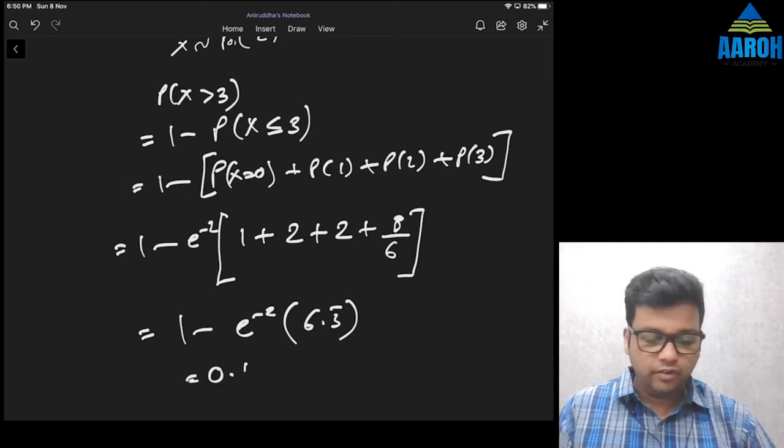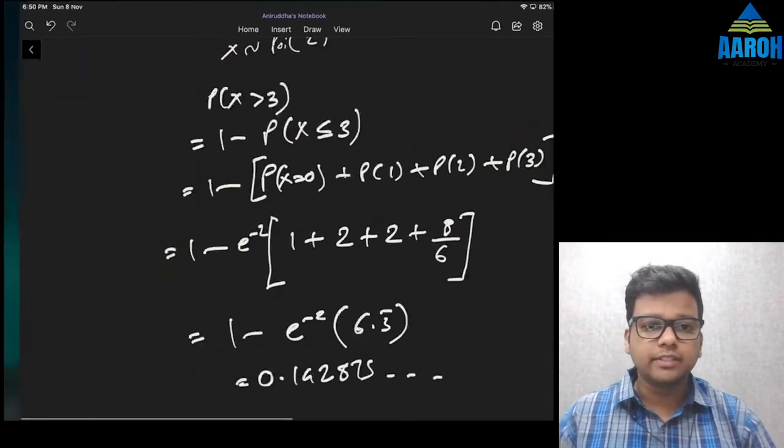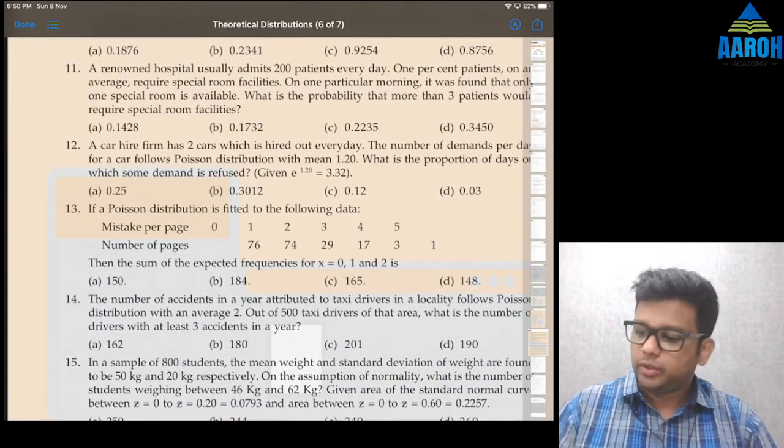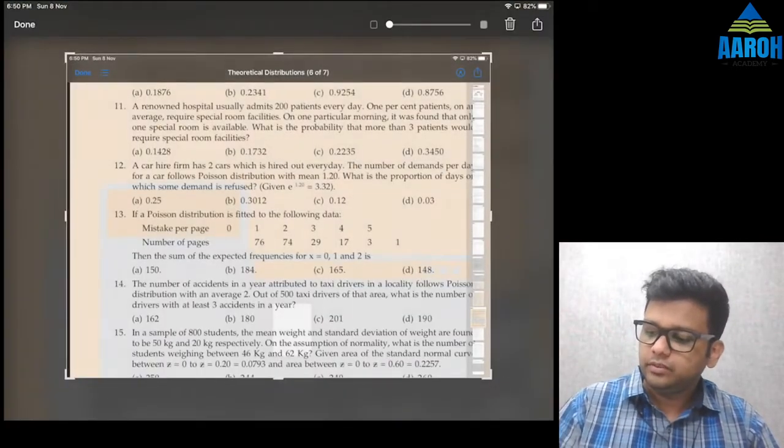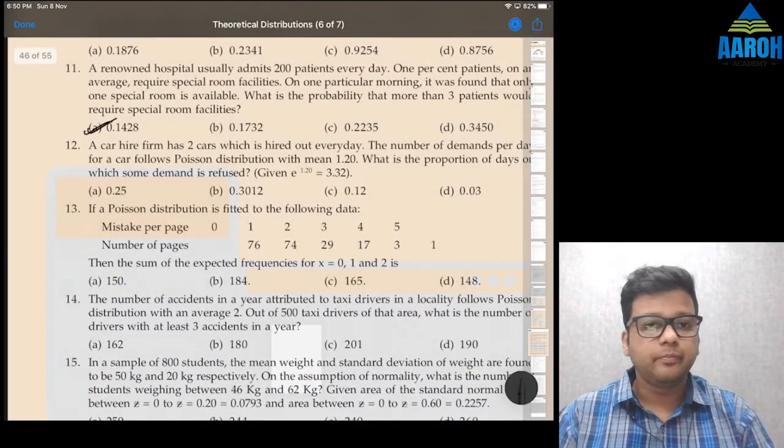We should get 0.142875 something. That should be our final answer. Let's check 0.1428, option A. A is the correct answer. Okay. Next one is also on Poisson.